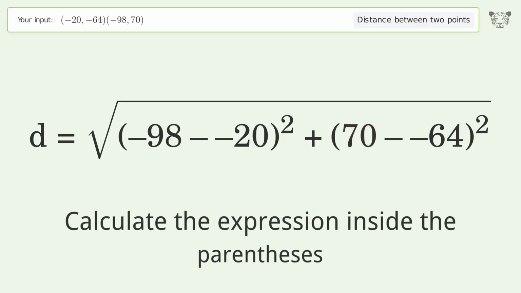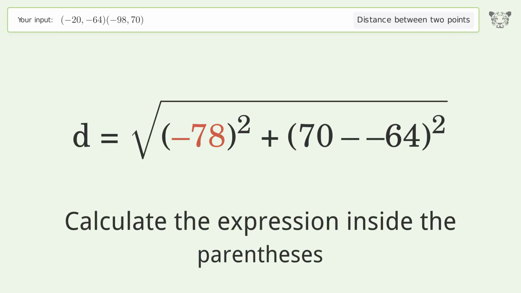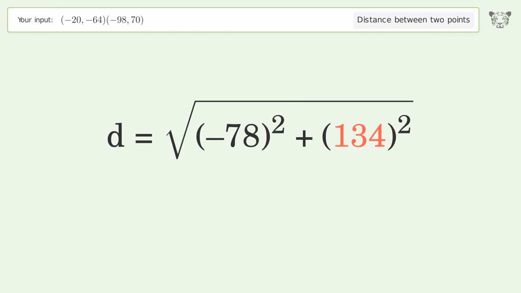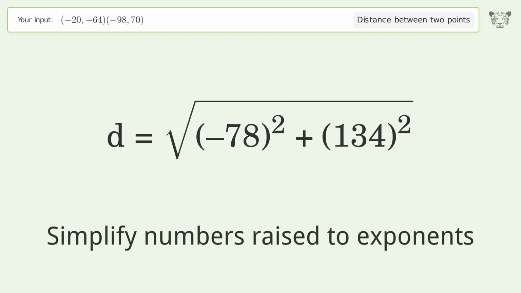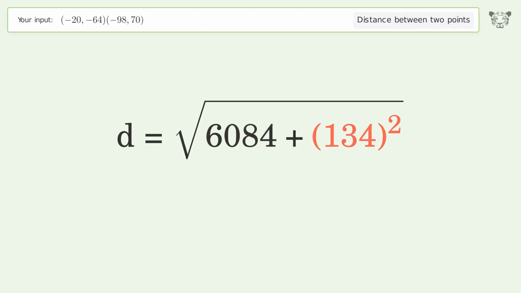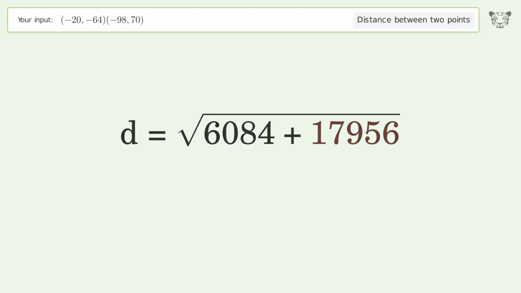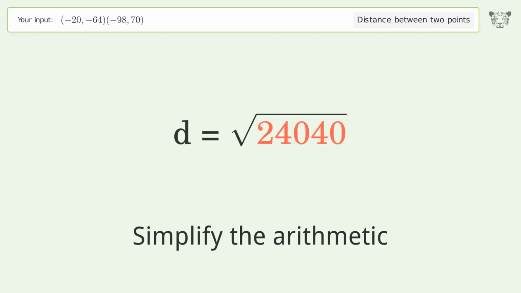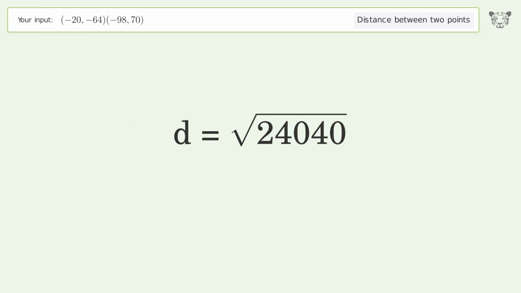Calculate the expression inside the parentheses. Simplify numbers raised to exponents. Simplify the arithmetic. And so the distance between the 2 points is the square root of 24,040, or 155.048.